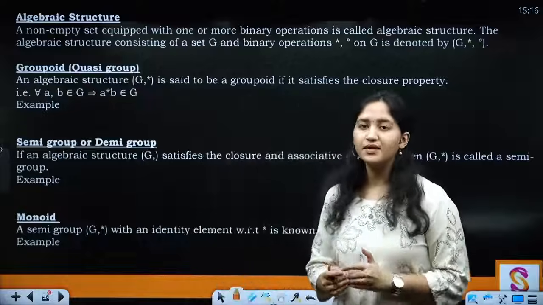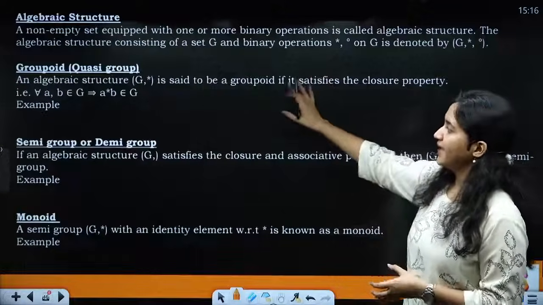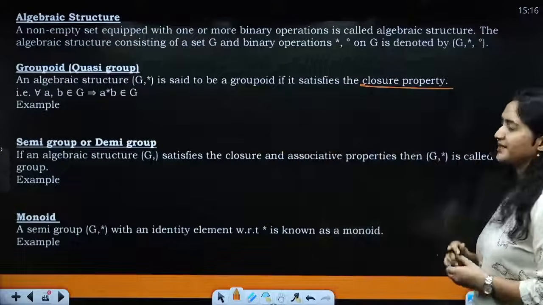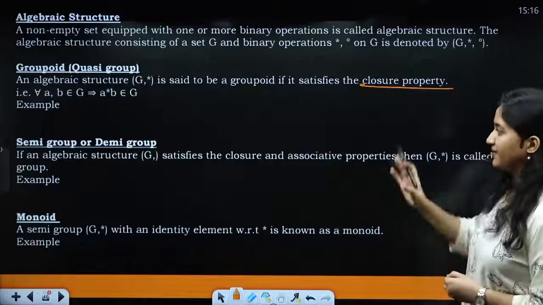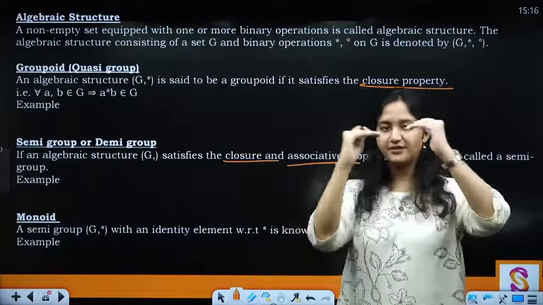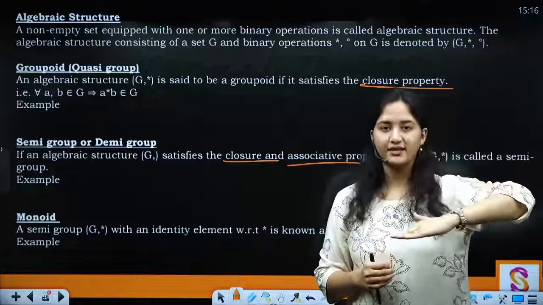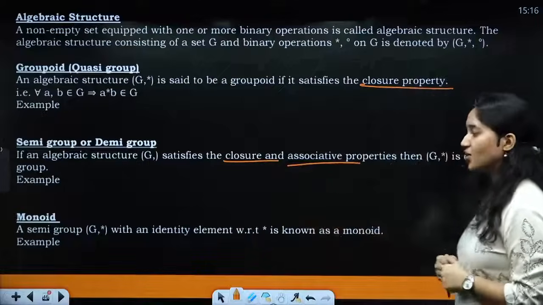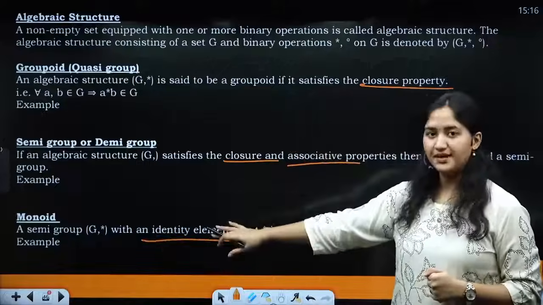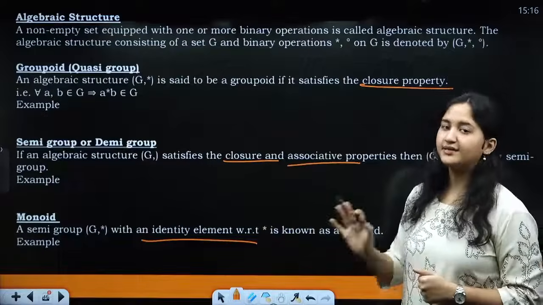Algebraic structures are what? They are non-empty sets associated with a binary operation, right? So what is a groupoid? It is a structure where only the closure property is satisfied. Clear? Then you have semigroup, closure and associative. We are going in the same order: first closure, then associative, then closure, associative, identity, and then finally inverse. Then you have monoid. Monoid is when a semigroup, that means closure is there, associative is there, and you have an identity element as well, then it is known as a monoid.